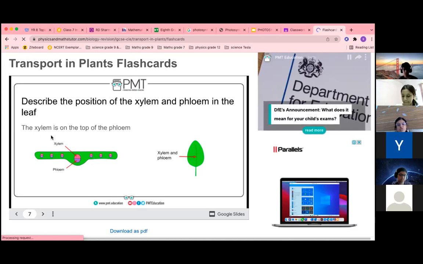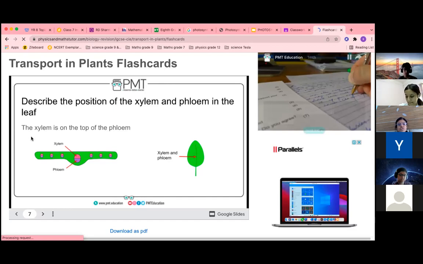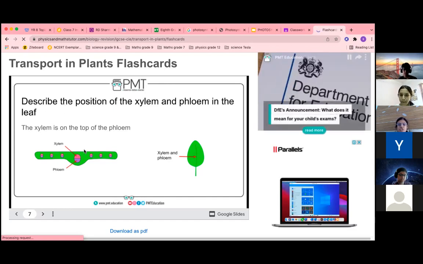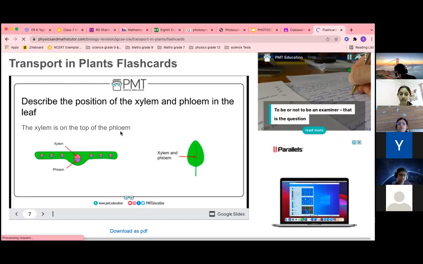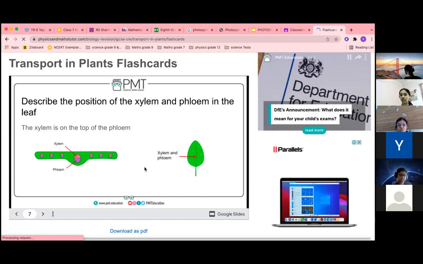Then you have to draw it or you have to write it. If it is written describe, then you will write that the xylem is on the top of the phloem. If it is written draw, then you will draw. For one mark, one statement. Two marks is to draw it, to show.